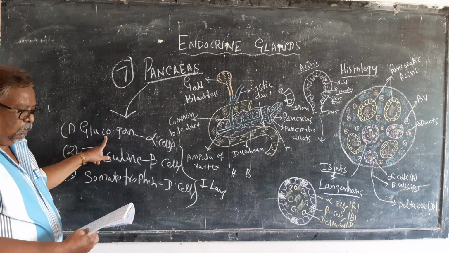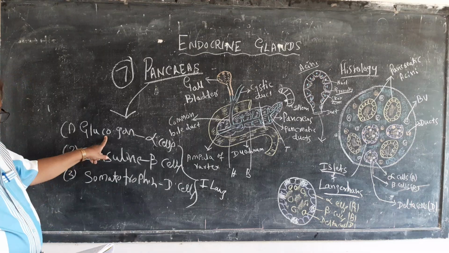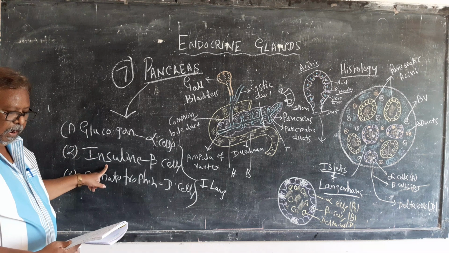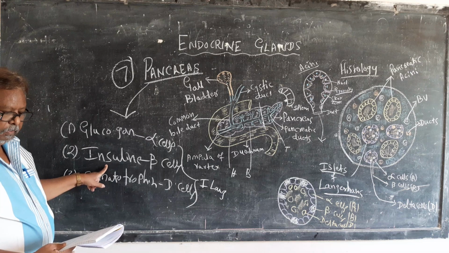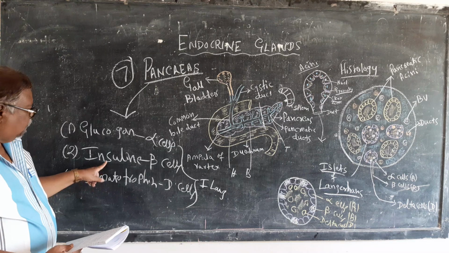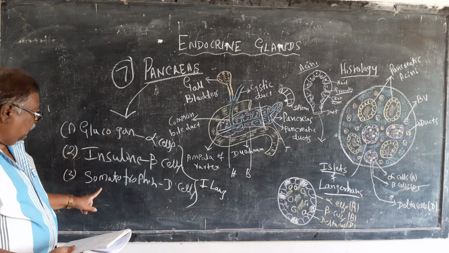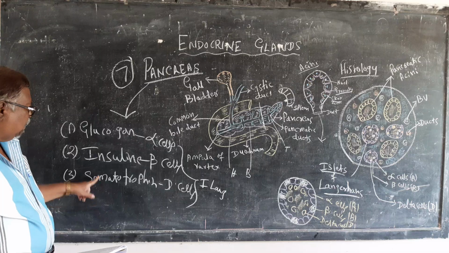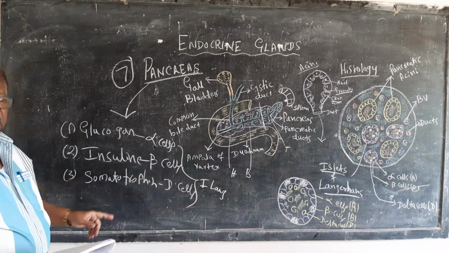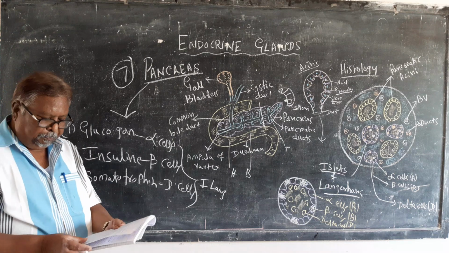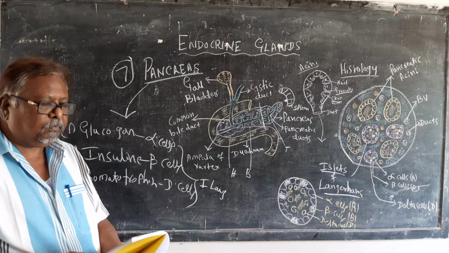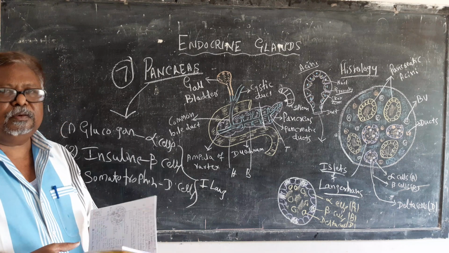Glucagon has a major effect on glucose metabolism, while insulin also affects carbohydrate metabolism but is opposite to glucagon, and the somatotrophin hormone inhibits the release of glucagon and insulin hormones. So this is about the hormones of the pancreas, which are very important.